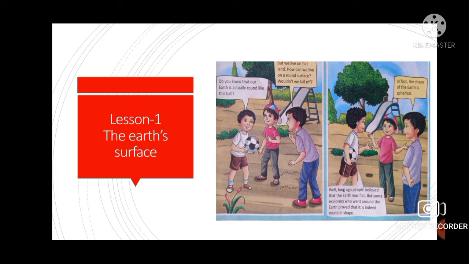So, from that time, everyone got to know that the shape of the earth is spherical, like an orange. It is neither round like a ball nor flat like a rectangle, but it is in spherical shape.